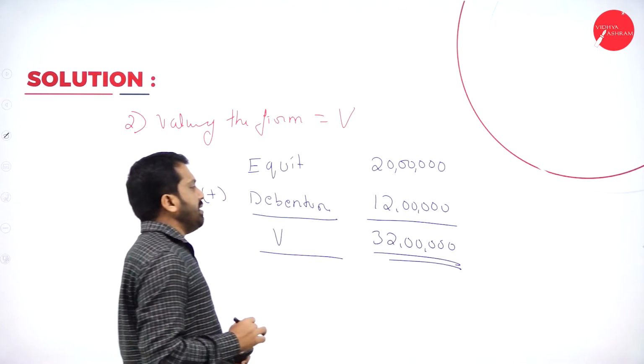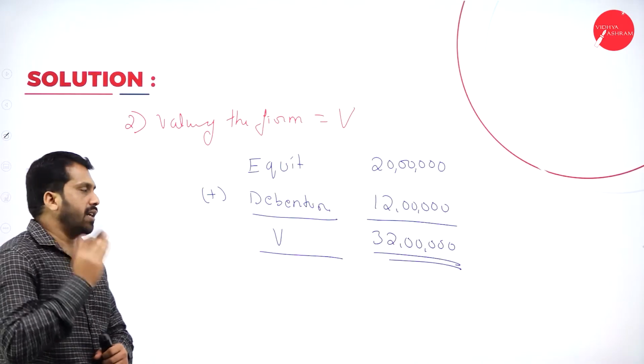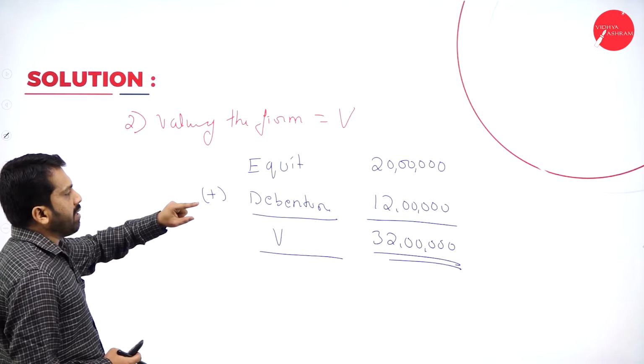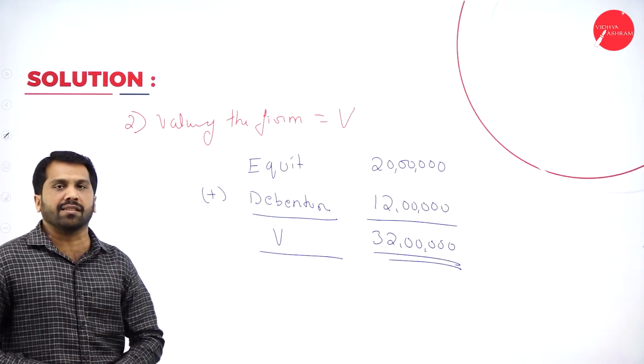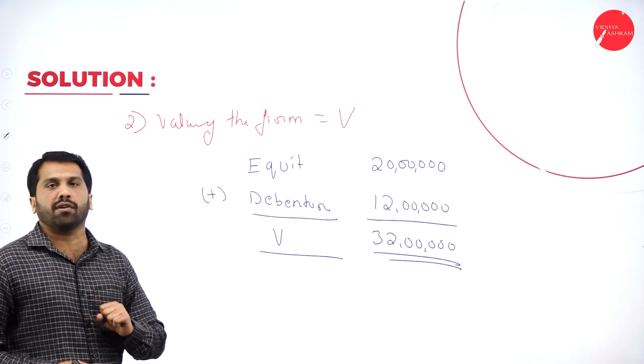So this is your value of the firm. Hope you are clear. Your value of the firm is equity plus debenture, 20 plus 12, it is 32 lakh. So the second one also we found out.